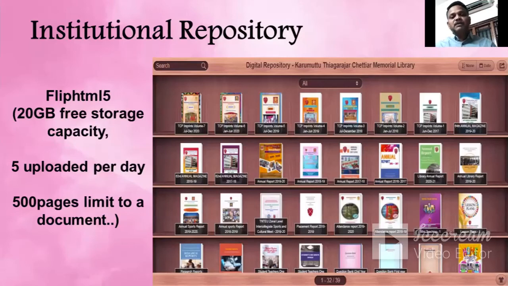N number of documents you can upload, but there are some limitations. You will have 20 GB free storage capacity. What else do you need? 20 GB. You can upload 5 documents per day. Each document's limit will be 500 pages. Wow, what else do you need?